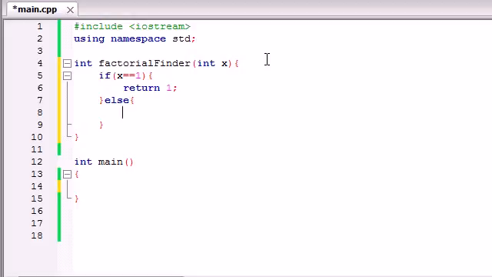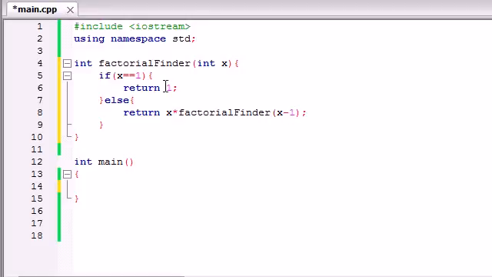Else, if they pass in a number aside from 1, like 5 or 3 or 20 or something like that, go ahead and return the value of x, which is 5, 3, 20, and then multiply that by factorial finder x minus 1.